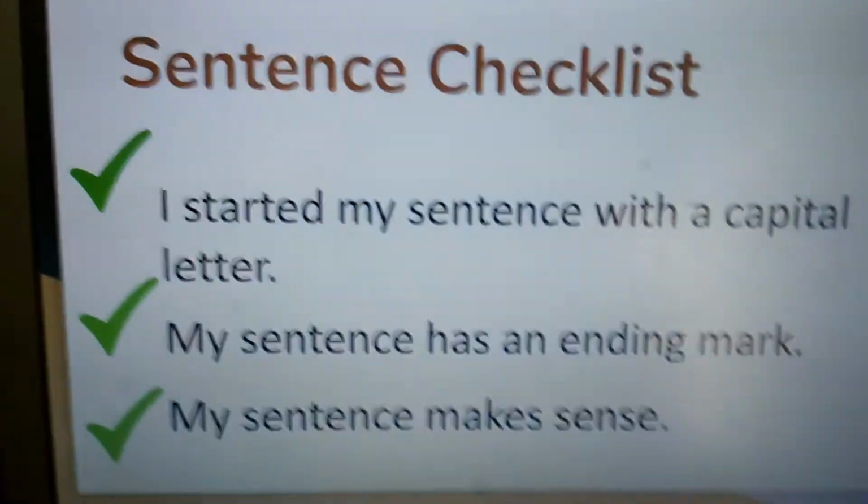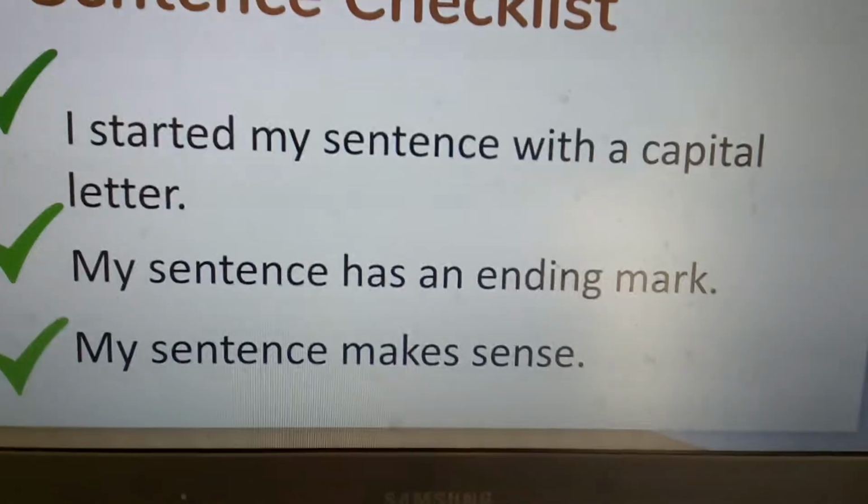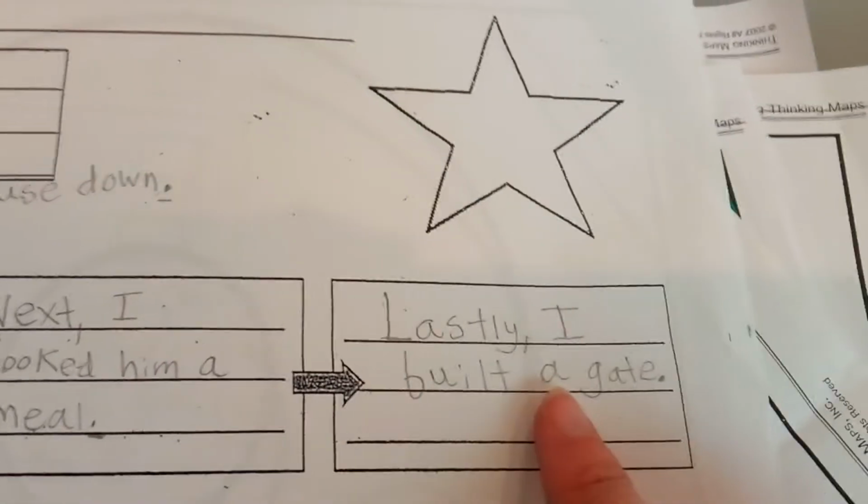Number 2, my sentence has an ending mark. I'm looking back. Yeah, there's a period here. And finally, I think this is the hardest one, does my sentence make sense? So I'm going to whisper read it as you read my sentence. Lastly, I built a gate. Does that make sense? That makes sense to me. So I've got that detail.